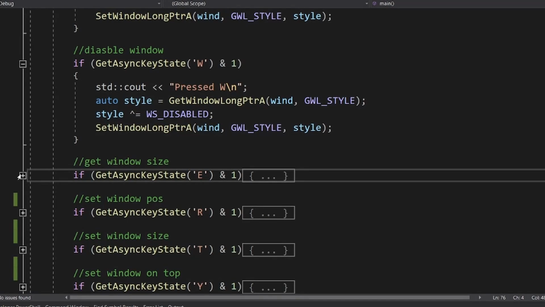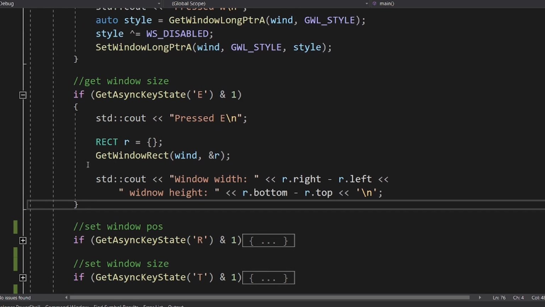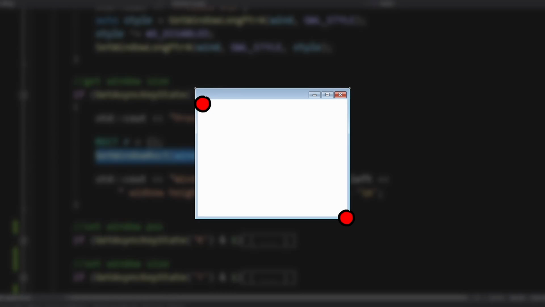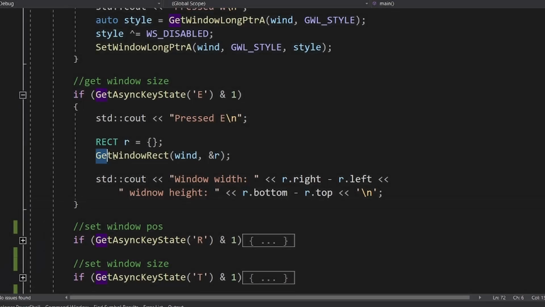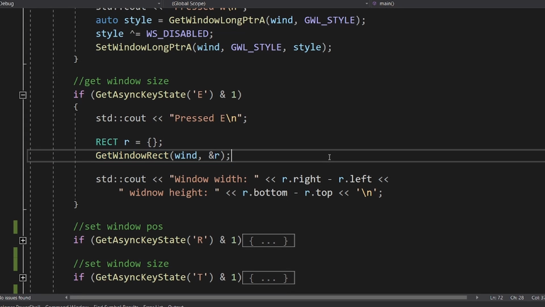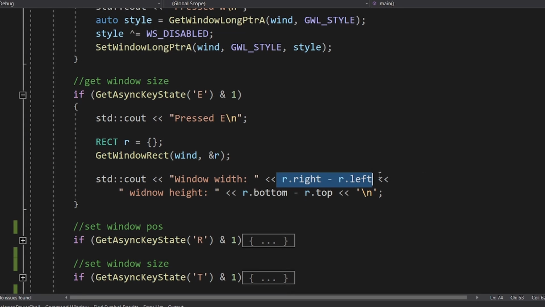Next, to get the window size, we call GetWindowRect. This will give us the boundaries of the window's drawing area. So it will give you the beginning point of your window and the end point. So to get the window size, you just have to subtract those two points.